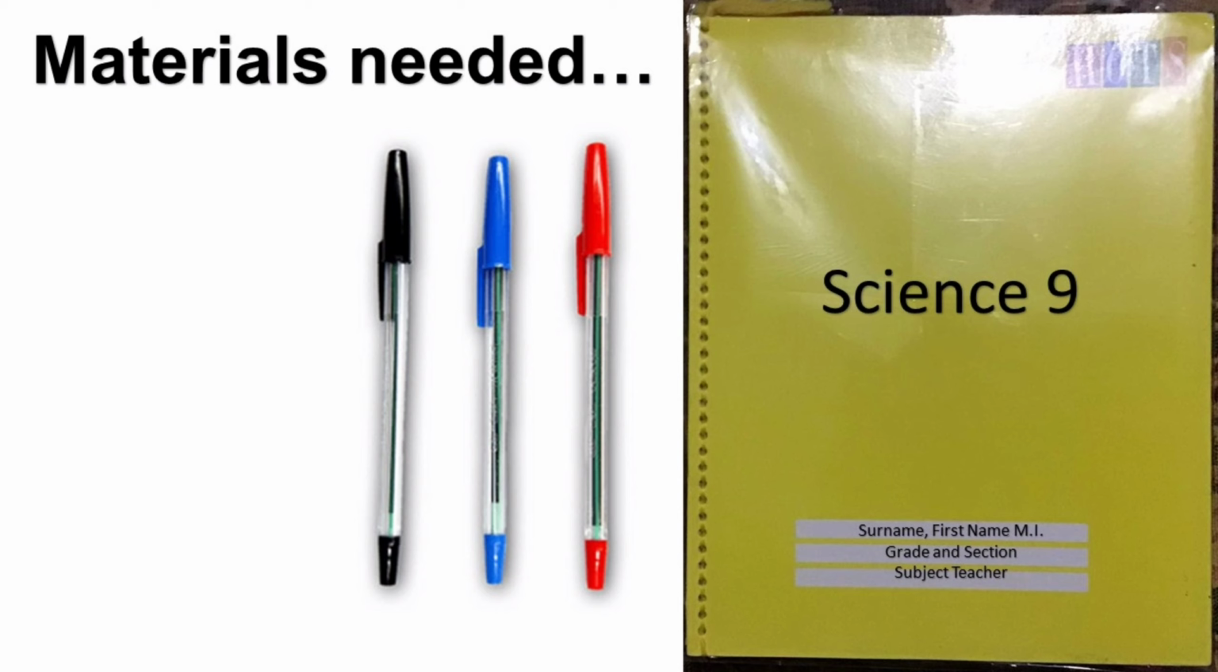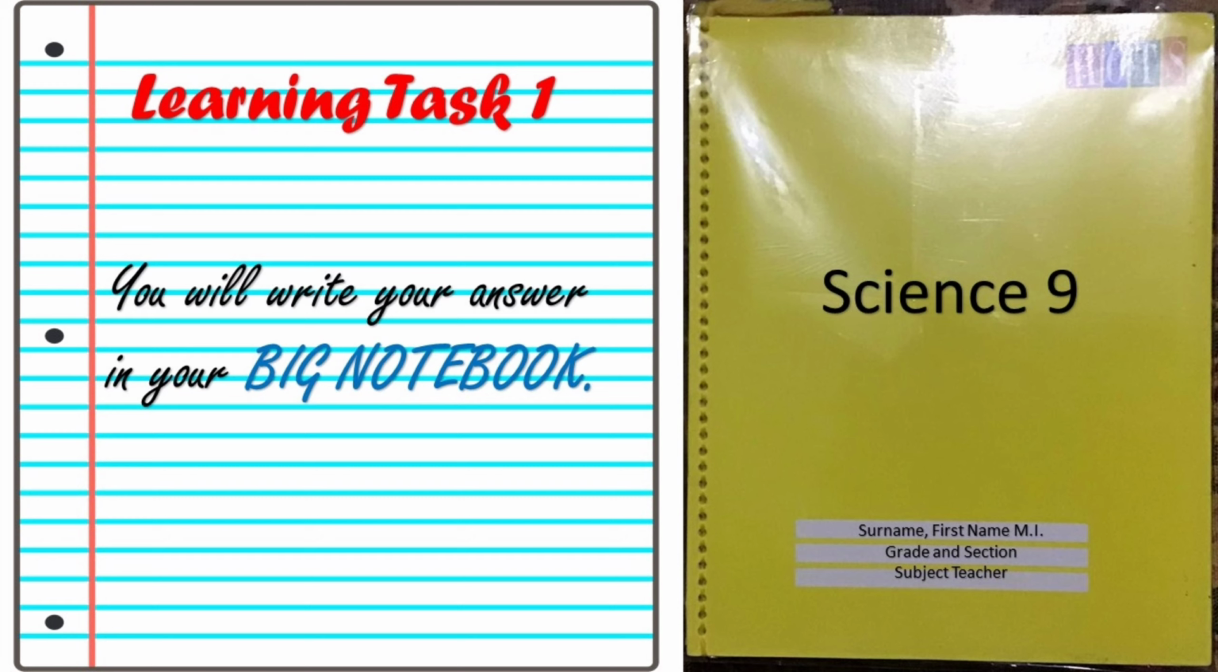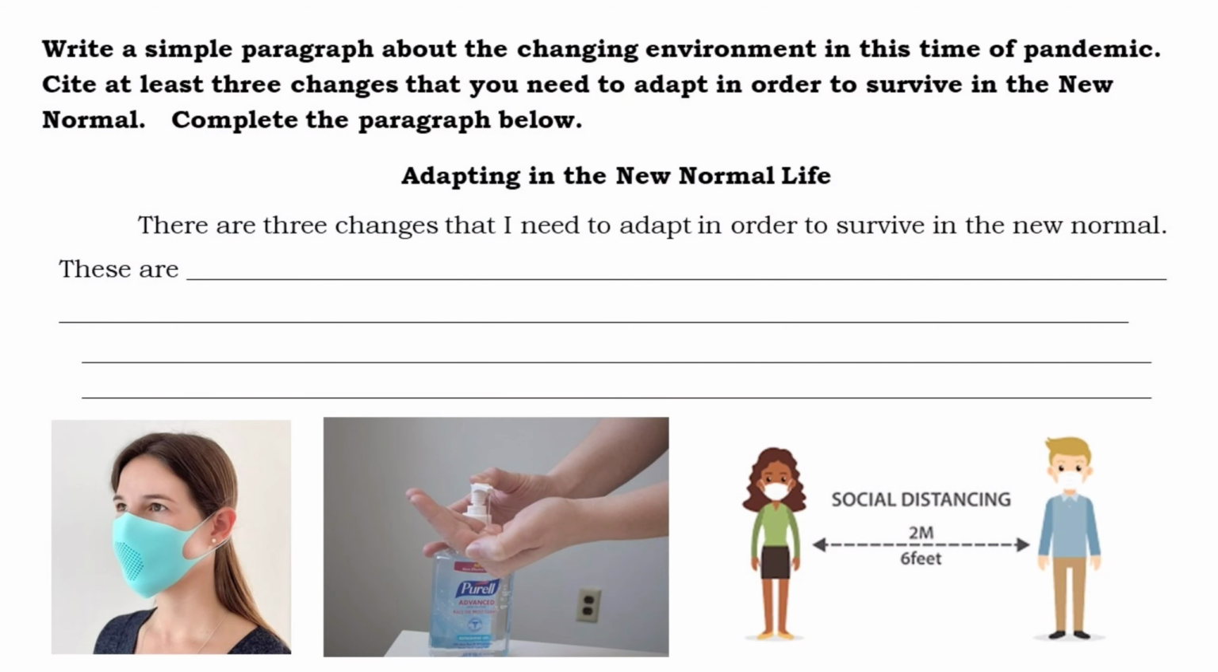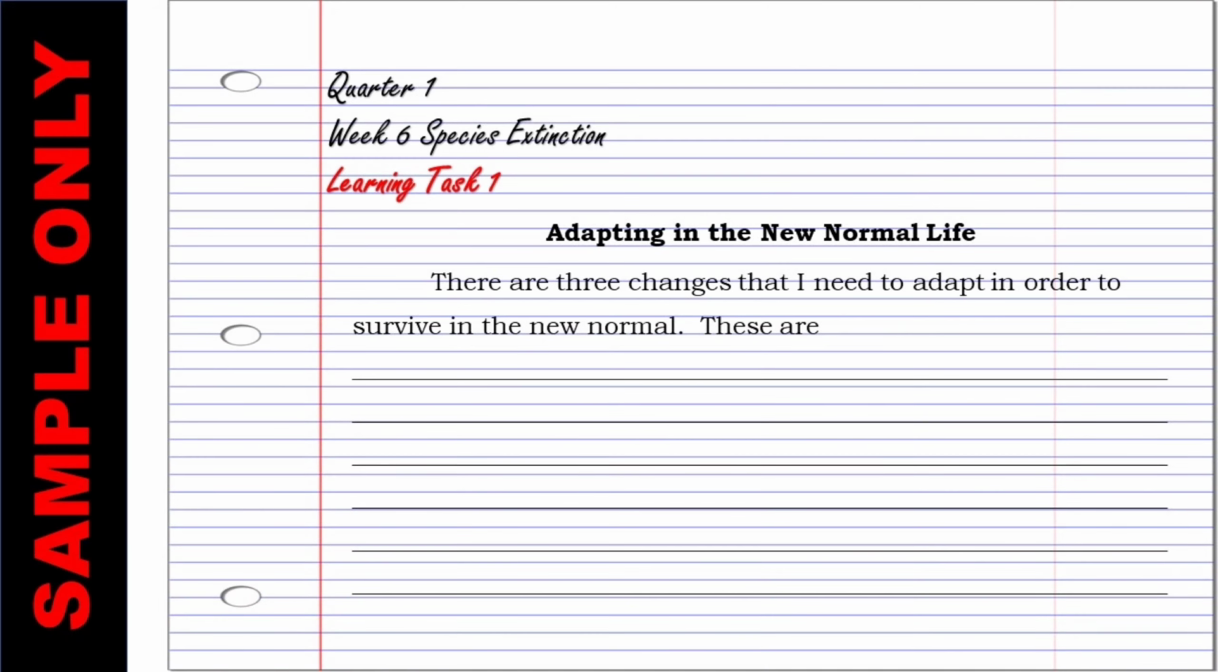For the succeeding activities, you will need your big notebook and ballpen. Your first learning task is about adapting in the new normal life. You're going to write your answer in your big notebook. For this task, you're going to write a simple paragraph about the changing environment in this time of pandemic. Please cite at least 3 changes that you need to adapt in order to survive in the new normal. Please be guided with our example for the first learning task. Kindly complete the paragraph below.